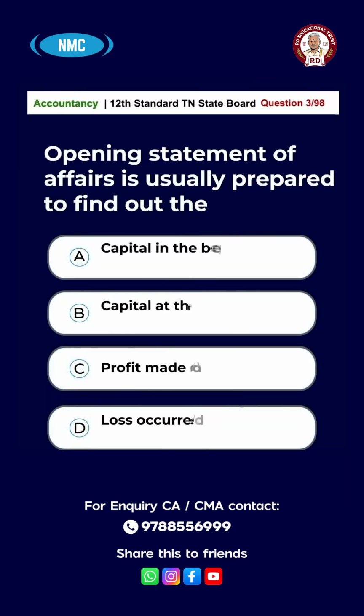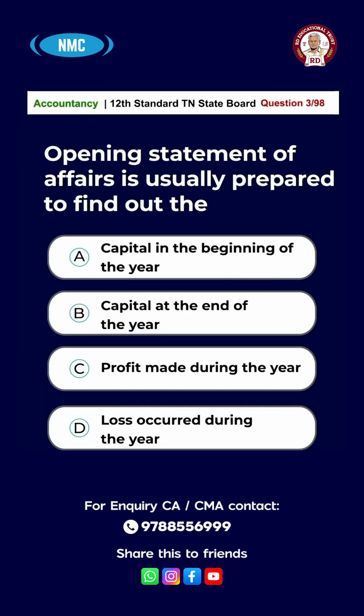Question number 3. Opening statement of affairs is usually prepared to find out the option A, capital in the beginning of the year. Option B, capital at the end of the year. Option C, profit made during the year. Option D, loss occurred during the year. And the answer is option A, capital in the beginning of the year.